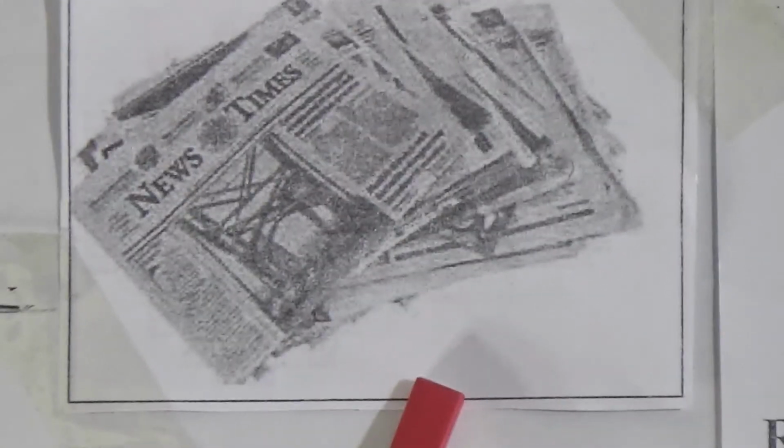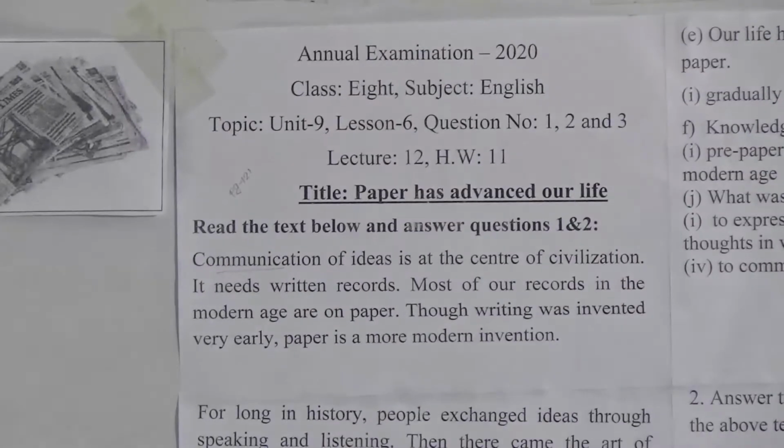Dear students, look here, look at this picture. This is a small picture. So look, can you guess what the picture is about? The picture is about the different types of newspaper. So from looking at the pictures, you can understand our today's topic. It is paper has advanced our life. So look here, the invention of paper has advanced our life.